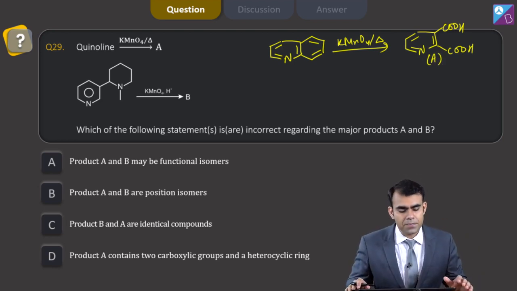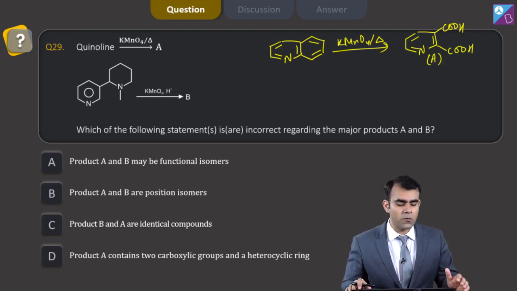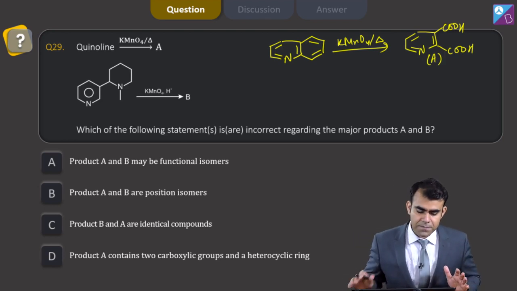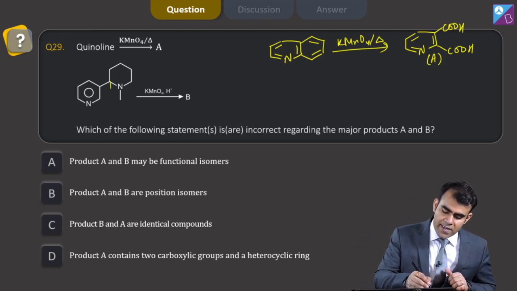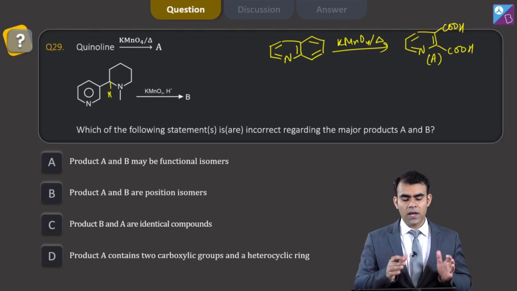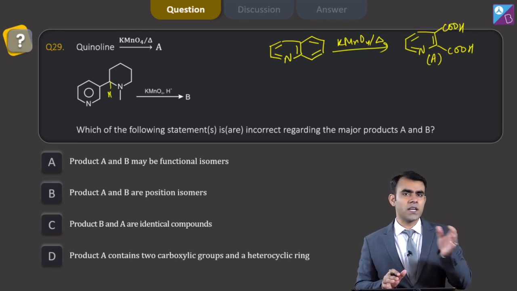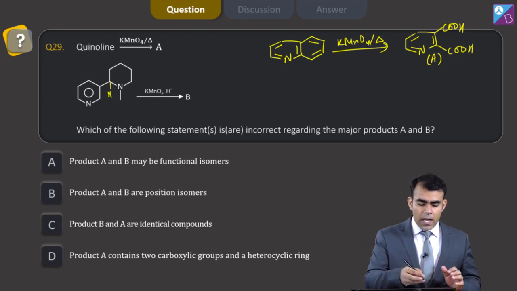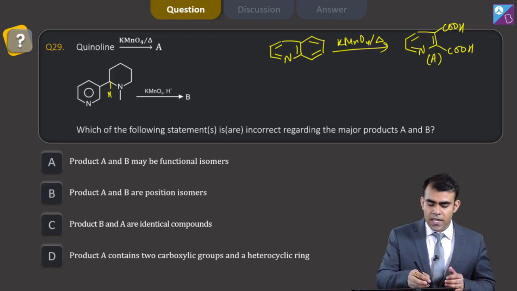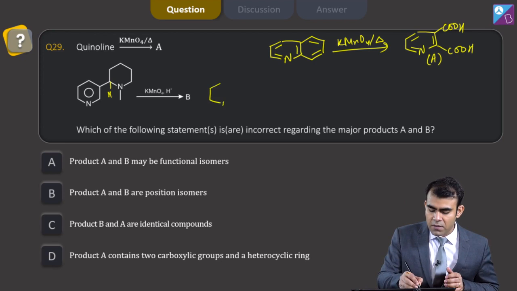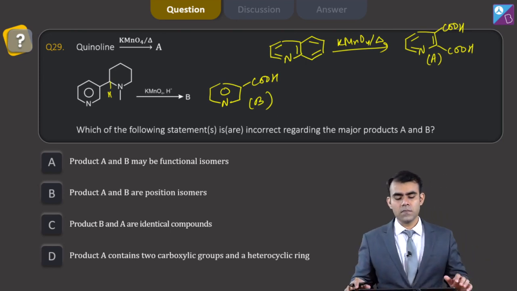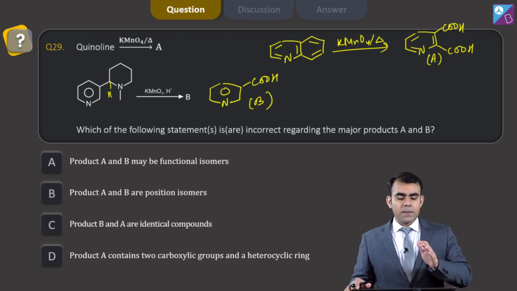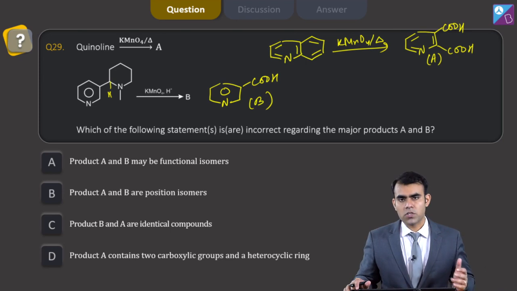Now for the second compound, again we are oxidizing with KMnO4 in presence of H plus. Now here if we have at least one hydrogen, you all have studied it, that if this is tertiary then this will not get oxidized, but if I have at least one H, then this whole R ring will get oxidized and we get something like this. So this is my B. Now if I compare A and B, what will happen?